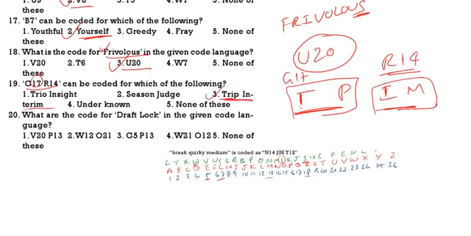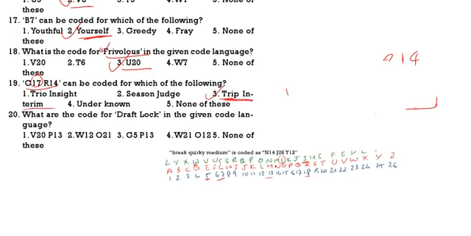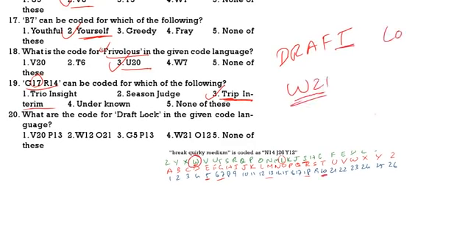What is the code for draft lock? DRAFT, draft. Now, since it is D, for D it is W. T, what is the number for T? 20. So W21, draft. Then lock. So what is the code for lock? L. If it is L, the word should be O. K. K number is 16, 16 plus 1, 17.